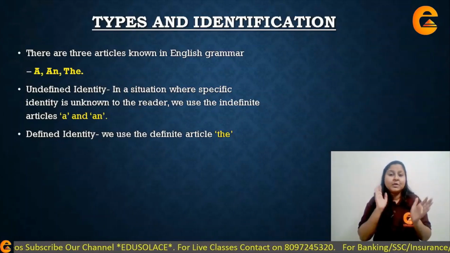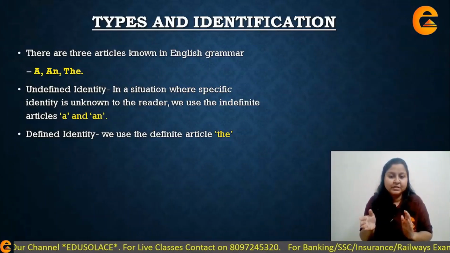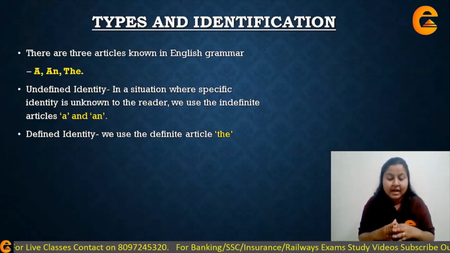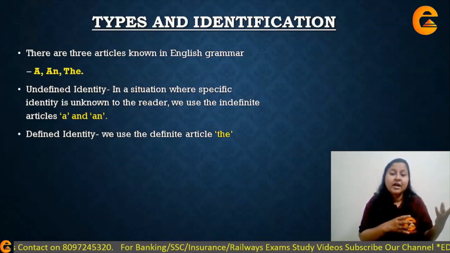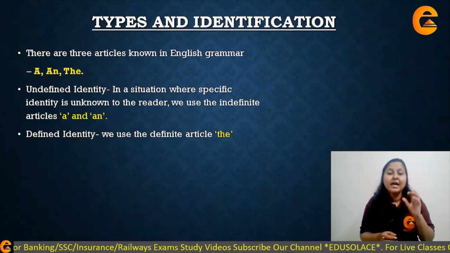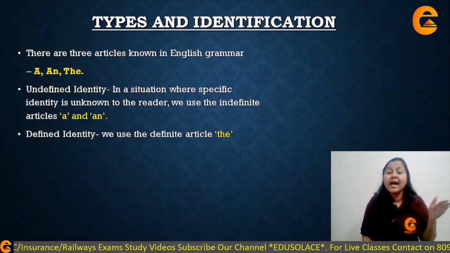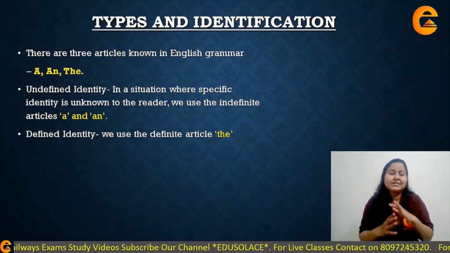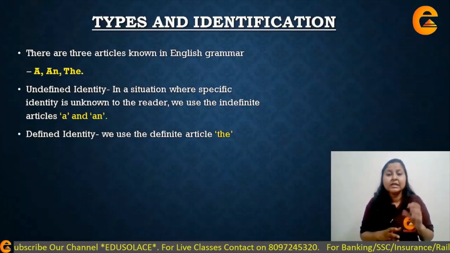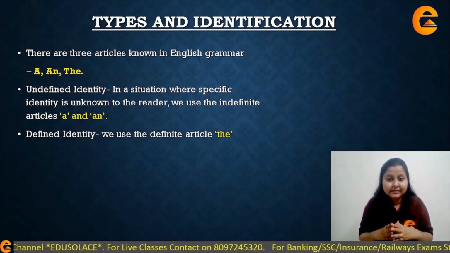So when you are defining the identity of a particular noun, you will only use article the. And when the identity of a noun is undefined or unknown, in that case, you will use article a and an before it. So this is a very basic rule about how and when to use article a and the in the sentence.